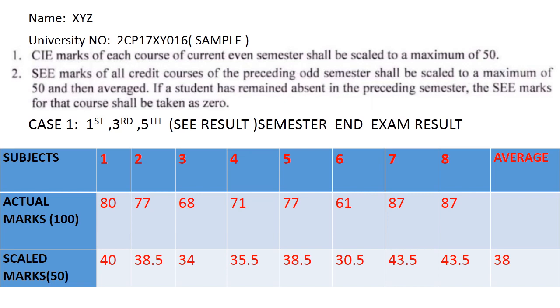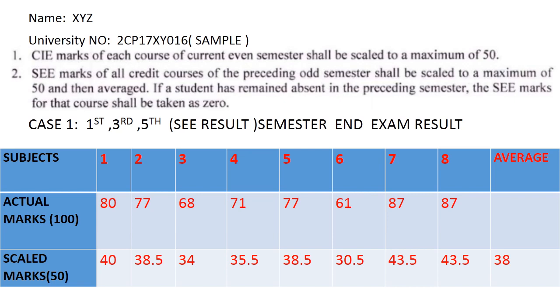So as per the procedure of VTU regulation, first, CIE marks of each course of the current event semester shall be scaled to a maximum of 50. Semester end examination marks of all credit courses of the preceding R semester shall be scaled to a maximum of 50 and then averaged. This sentence is very important. So I am taking the semester end examination result of the R semester, that is first semester, third semester and fifth semester. Suppose the semester has 8 subjects.